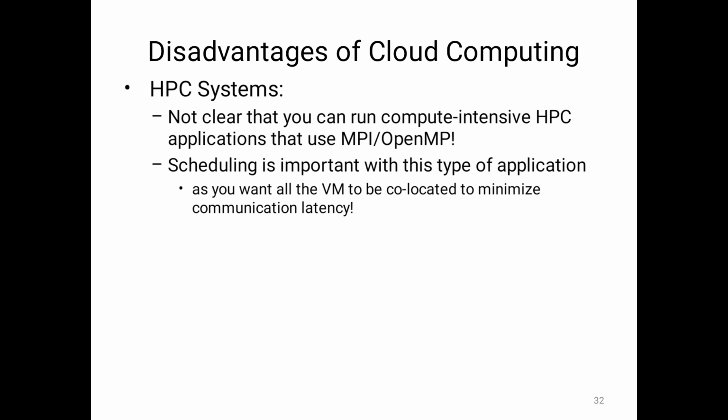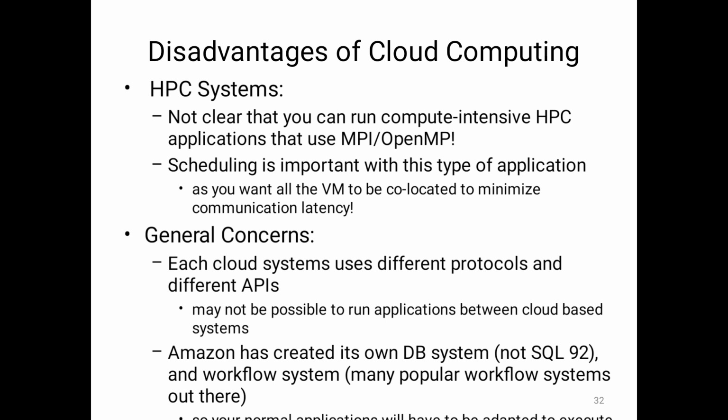And HPC systems: it is not clear that you can run compute-intensive HPC applications that use MPI and OpenMP. Scheduling is important with this type of application, as you want all the VMs to be co-located to minimize communication latency. General concerns are that each cloud system uses different protocols and different applications. It may not be possible to run applications between cloud-based systems.